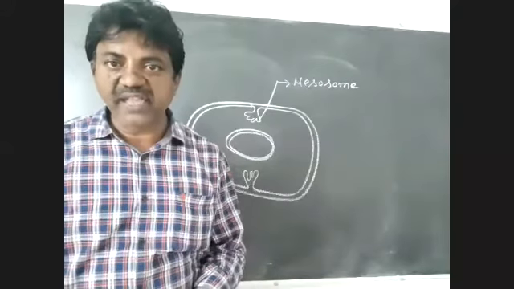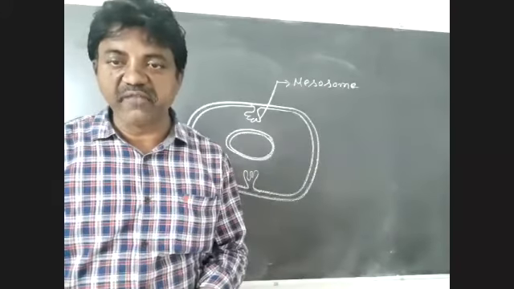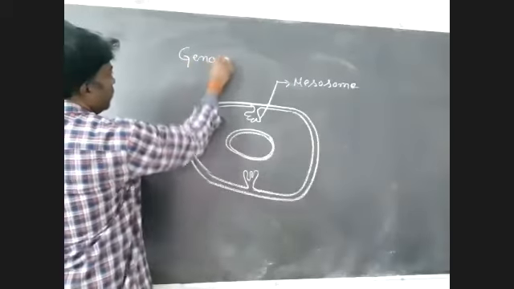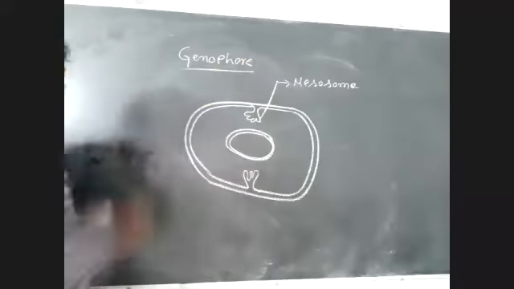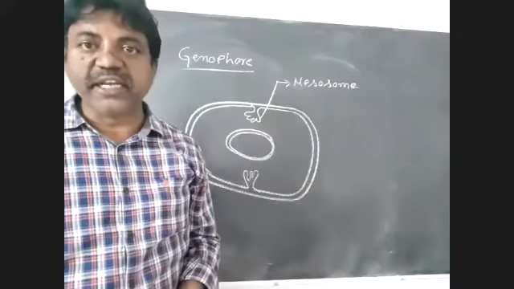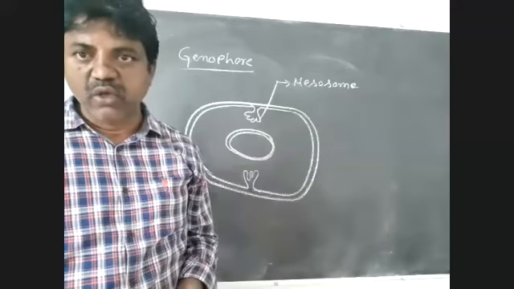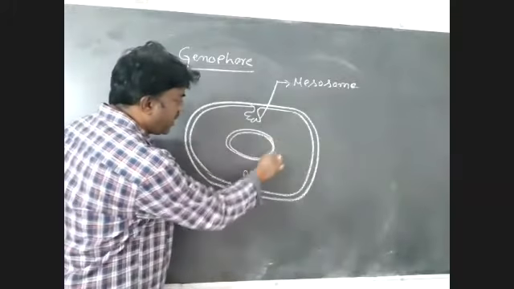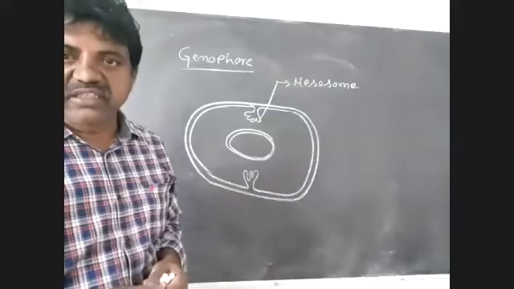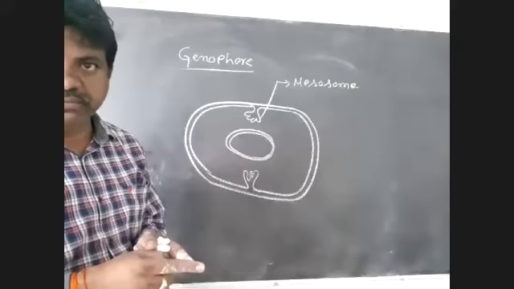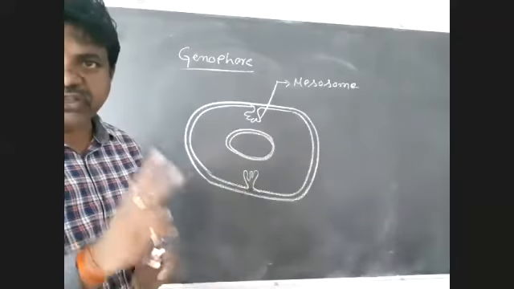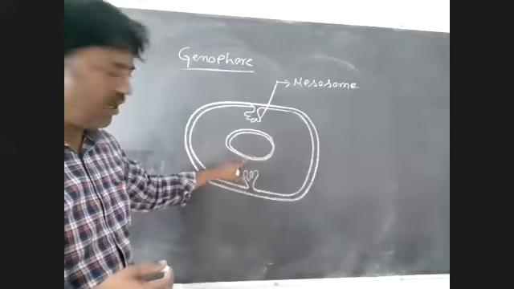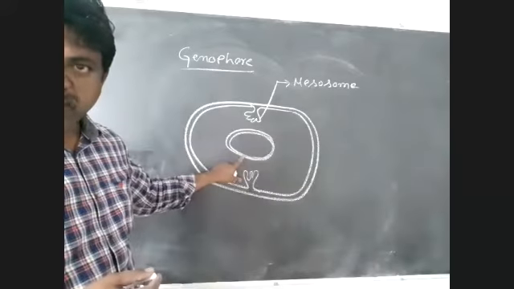In a bacterial cell, the genetic material is called the genophore. The genophore is a double stranded circular DNA molecule, present at the center of the cell.